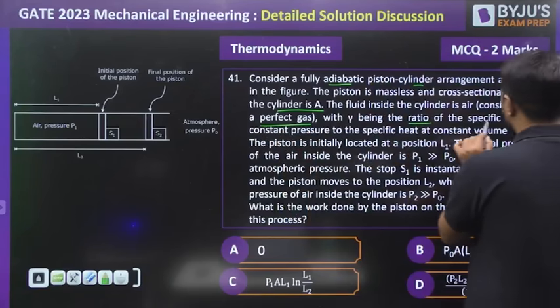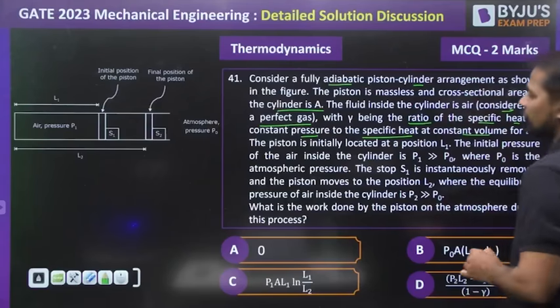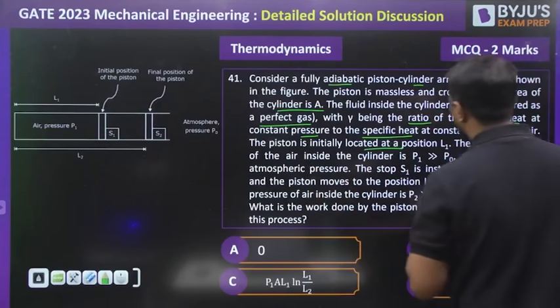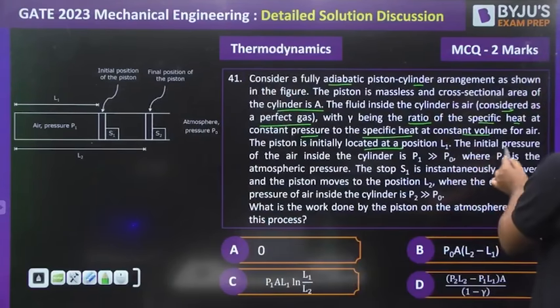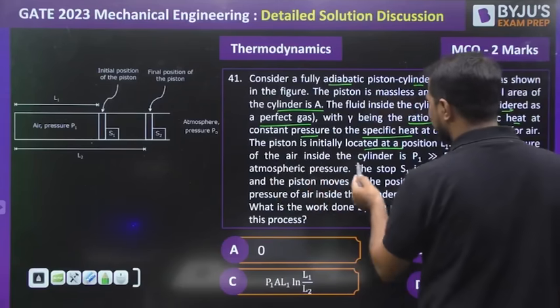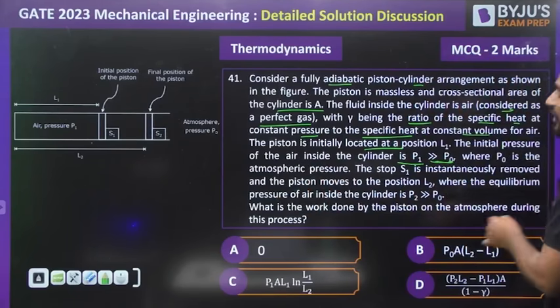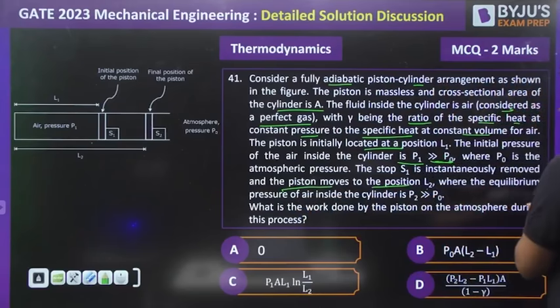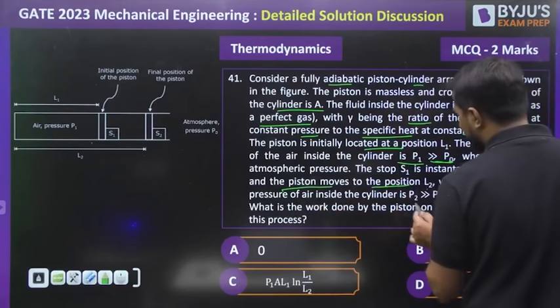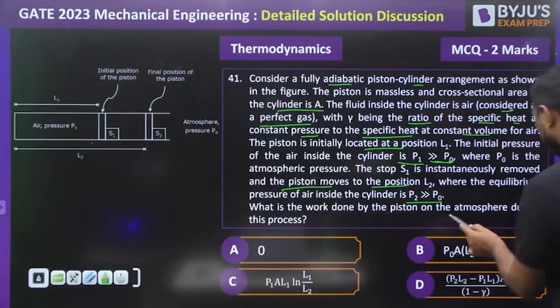with gamma as the ratio of specific heat at constant pressure and specific heat at constant volume for the air. Piston is initially located at the position L1. The initial pressure of the air inside the cylinder is P1, that is much higher compared to the atmospheric pressure P0. The stop S1 is instantaneously removed, and the piston moves to position L2, where the equilibrium pressure of the air inside the cylinder is P2, that is also greater than P0. What will be the work done on the atmosphere during this?